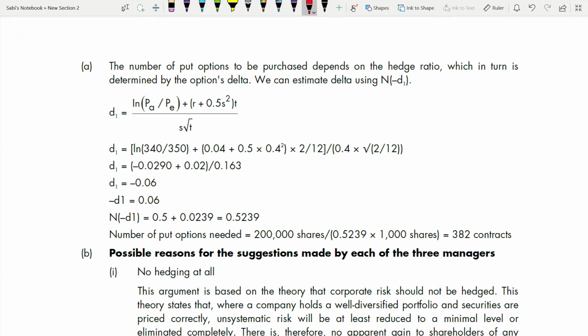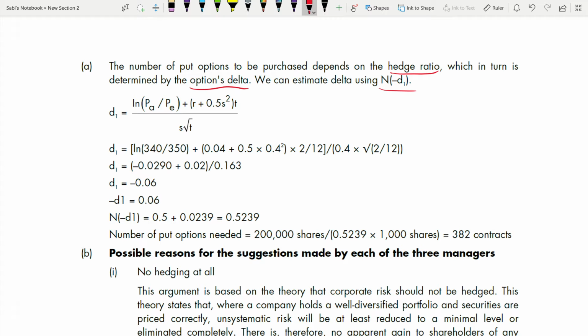So whenever they are saying to find the number of options, how many options there are, indirectly what are they saying? They are talking about the hedge ratio. What is the hedge ratio? How will you determine it? It is determined by the options delta. So you need to read about delta to know what this hedge ratio and option delta are. The number of put options to be purchased depends on the hedge ratio, which is in turn determined by options delta. We can estimate delta using this because it's a put option. So first we are going to write the formula for D1. We only work with D1, no D2 here.